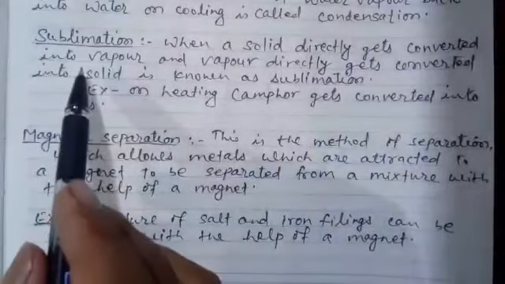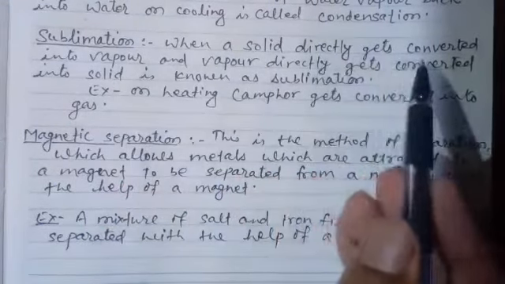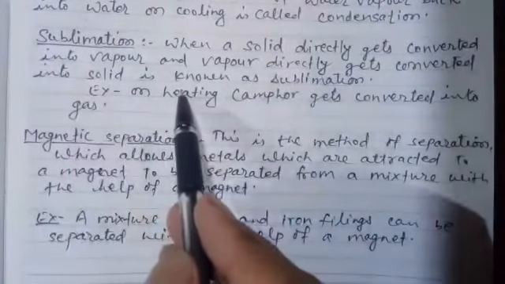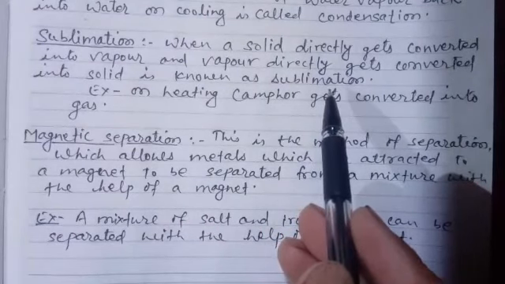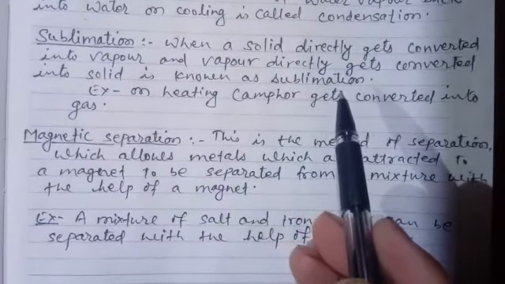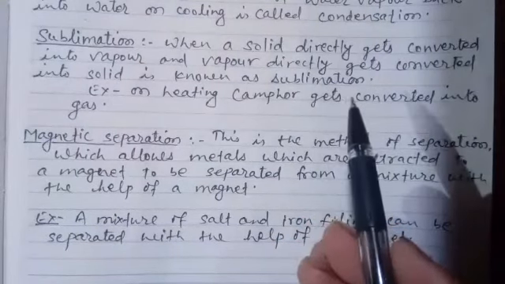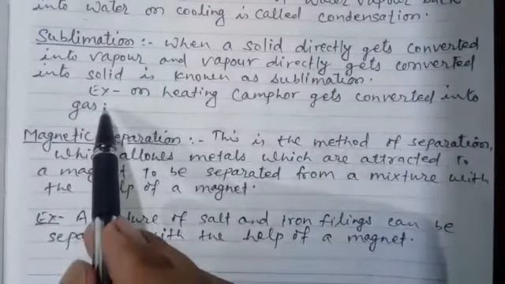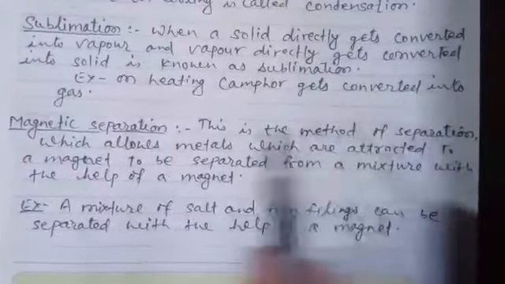The next is sublimation. Sublimation: when a solid directly gets converted into vapor, and vapor directly gets converted into solid, is known as sublimation. Not every substance goes through sublimation, but some substances like camphor, ammonium chloride, anthracene, etc. undergo sublimation. For example, on heating, camphor gets converted into gas directly.